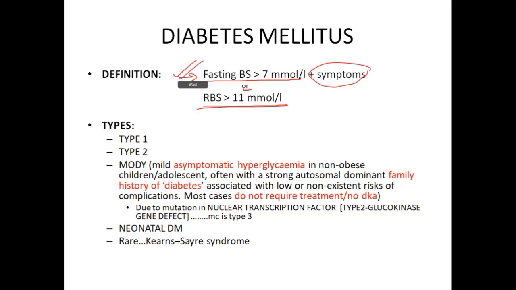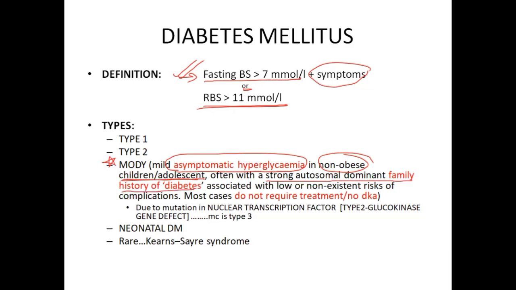So what are the types of diabetes? Type 1 and 2, and some other types like MODY, also known as maturity onset diabetes of the young. This is a very common scenario asked in your exam. They will give a child or adolescent who is known obese and has asymptomatic hyperglycemia. You check the blood sugars and the values are high. When you inquire, you find a strong autosomal dominant family history of diabetes.